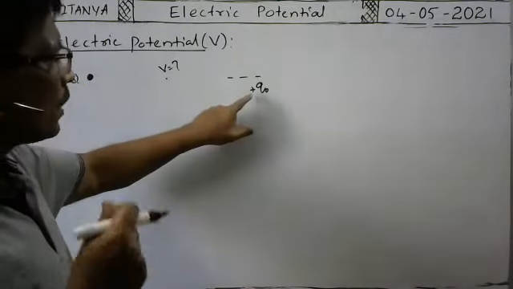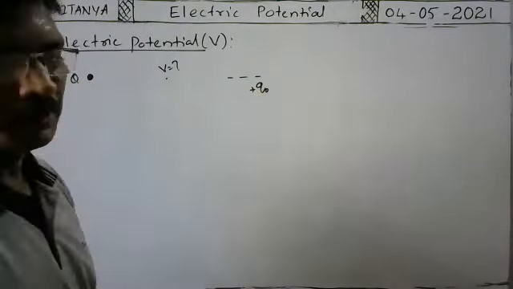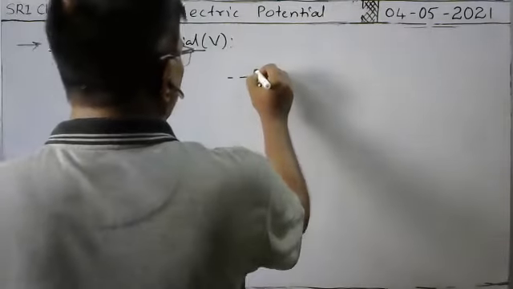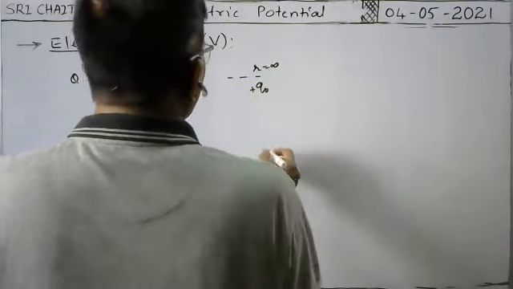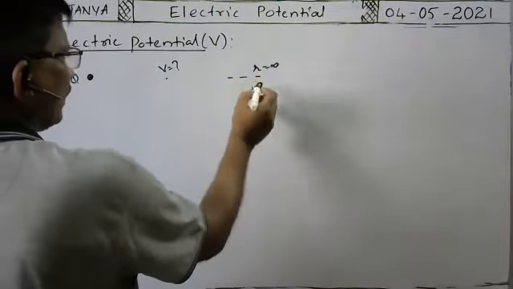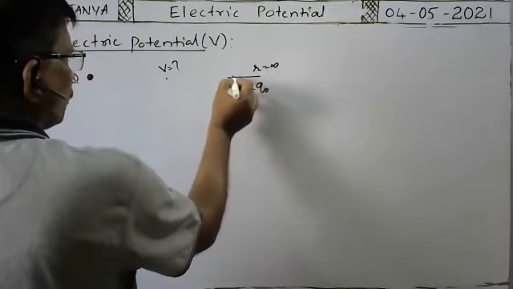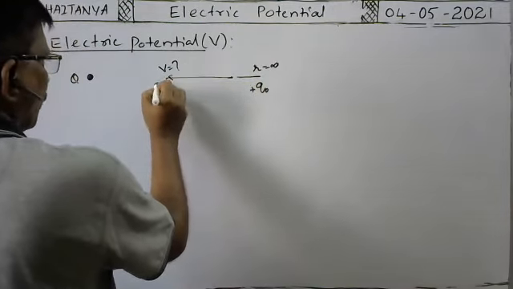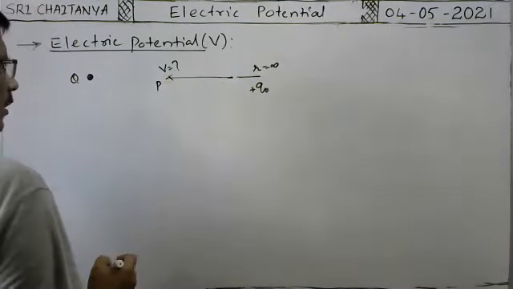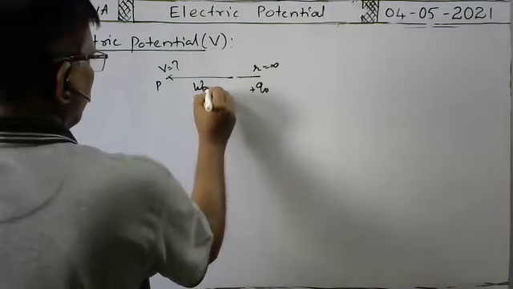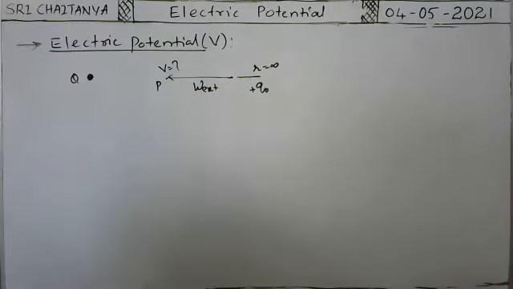You imagine there is a positive test charge Q0 at infinity. To bring this plus Q0 test charge from infinity to a point P where the electric potential is to be determined, the external work done is, say, W external.